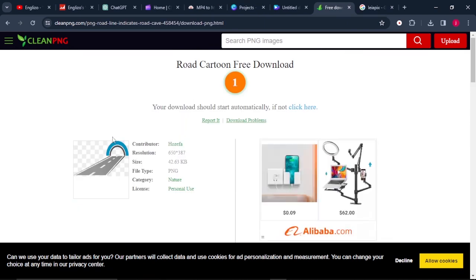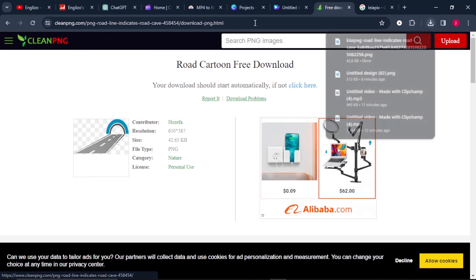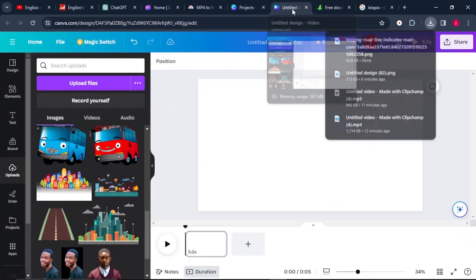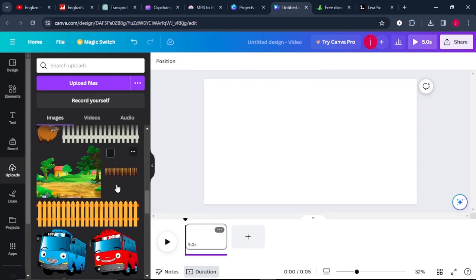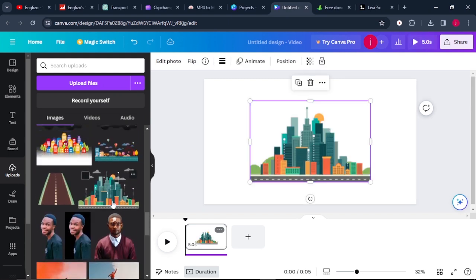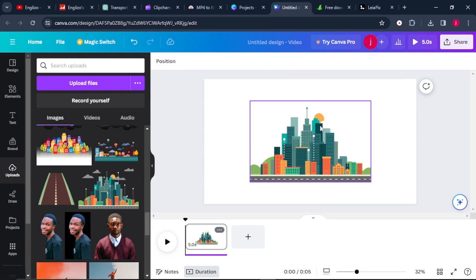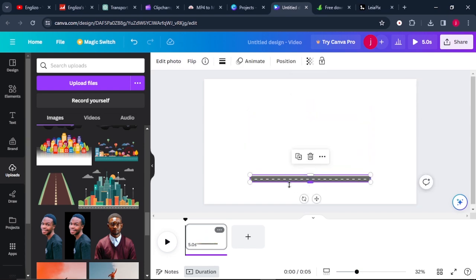Once you finish downloading your background image, what we'll simply do is go back to Canva and upload all our images here. I'll click on this one and bring it here. The only thing that I need from this image is the road or the tarmac. So I will resize it like this, then I'll increase the size to my preference.